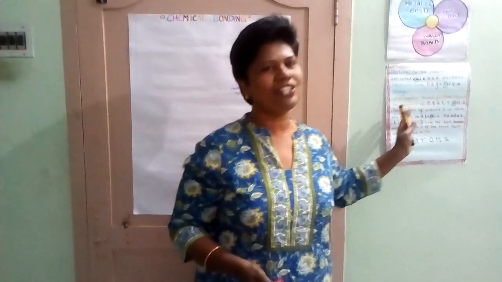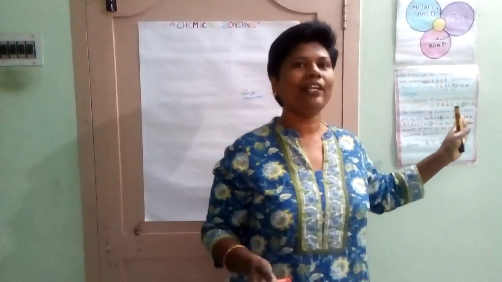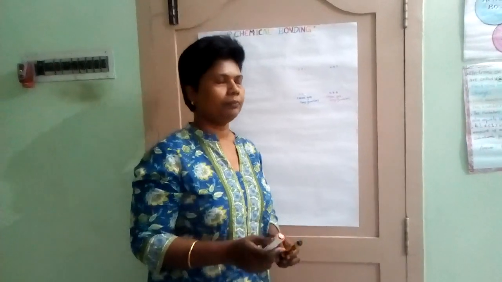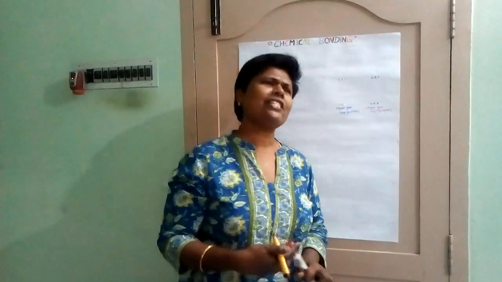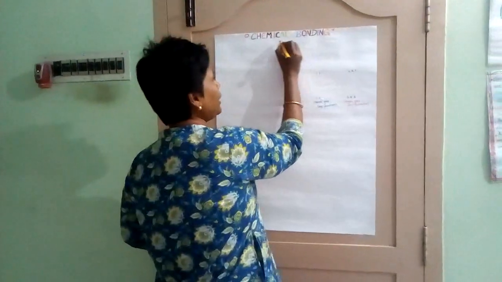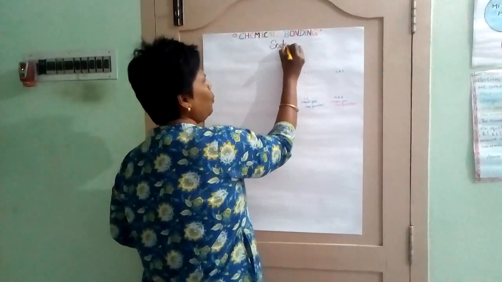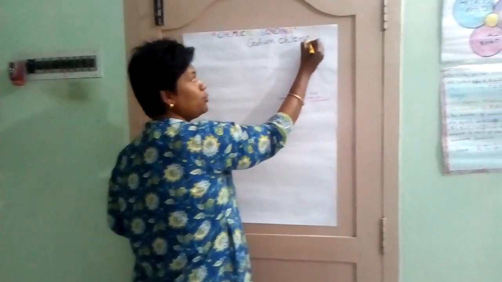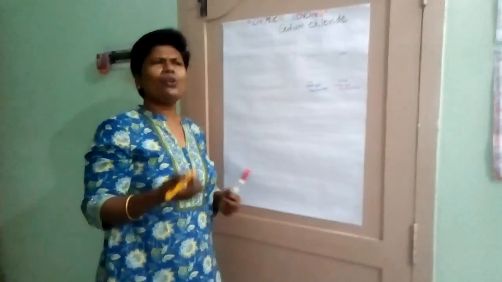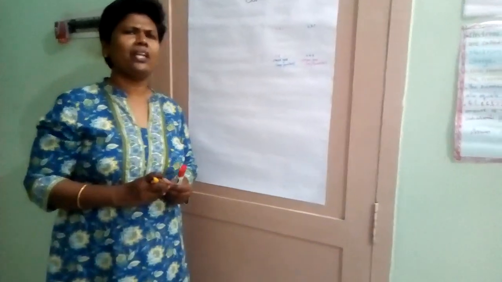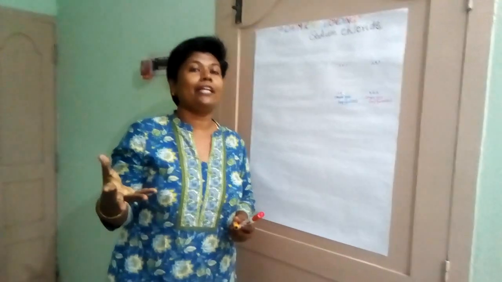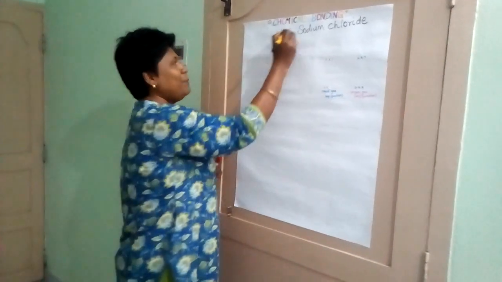Very good. This is a motivational activity in order to make the children recall what they studied in the previous class. Now we are going to move towards the ionic bond. Let us take an example, sodium chloride. Why have I taken it? Always you have to study what we are using in day-to-day life. Sodium chloride, my mother is using it in the kitchen, isn't it? The other name is table salt.